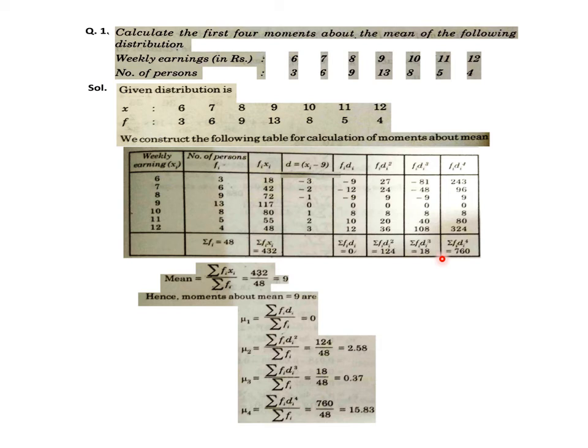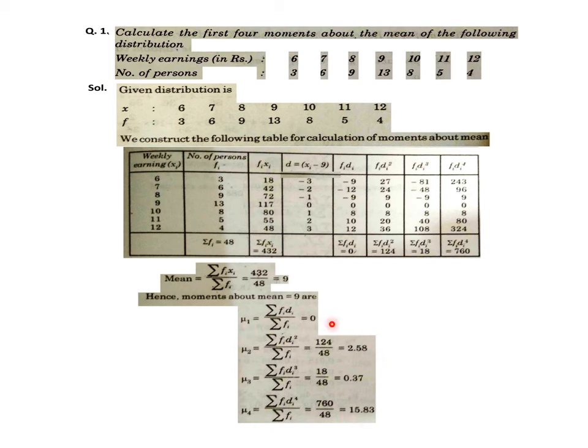Okay, it's somewhat unorthodox kind of results or formulae we are applying here. It's not like the theory as it is. That theory is not applied directly here. That theory is modified with certain statistical tools, and then we are using all these results. So sigma fi di is to be divided by sigma fi, the sum of frequency, 48. All these values are to be divided by that sigma fi. So 0 upon 48, 124 upon 48, 18 upon 48, 760 upon 48. So these are the values of the first four moments about mean.